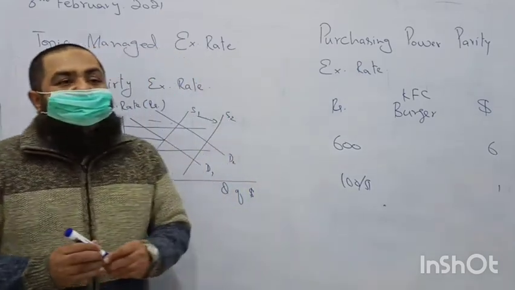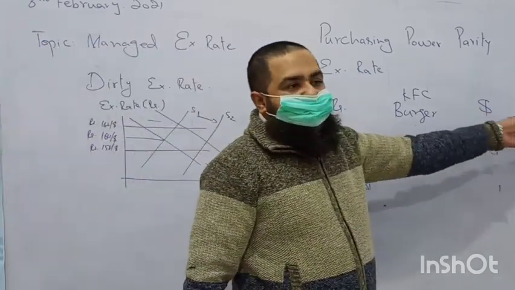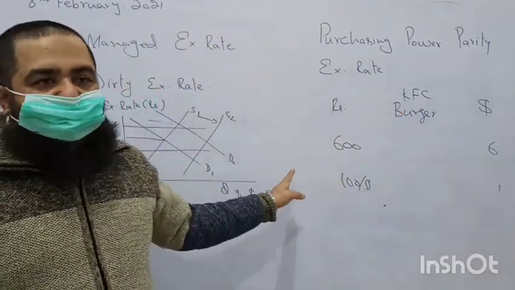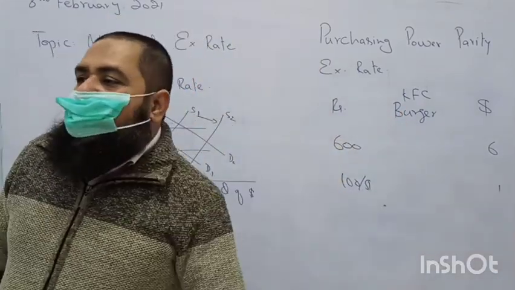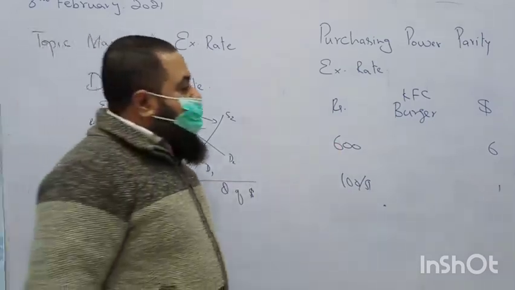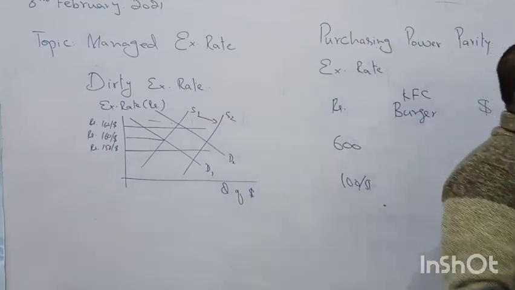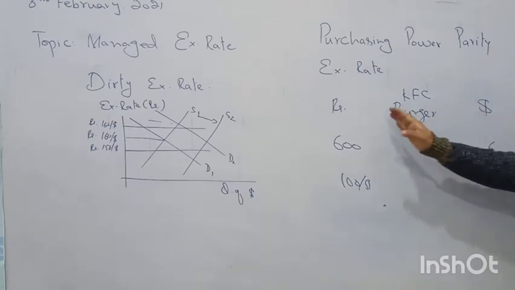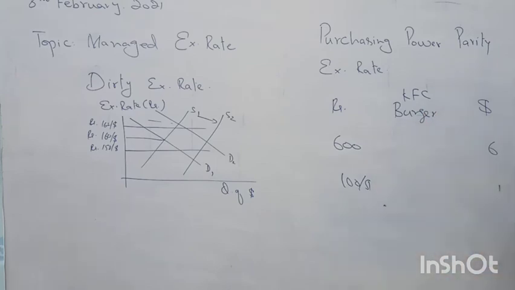Alright? So when there is inflation in the US, it causes the US dollar to depreciate and our currency to appreciate. Fewer rupees will be required to buy the same basket of goods. So when our economy is facing more inflationary pressure than the US, then our currency will be further depreciating. This is what disparity means. The same basket of goods is purchased at different units of currency in the two countries.